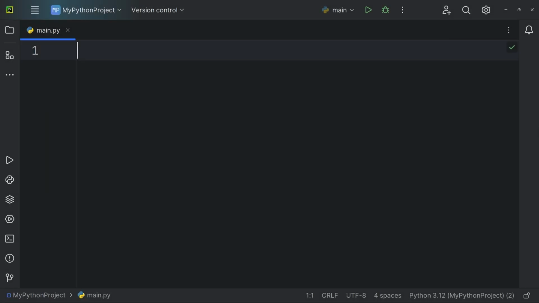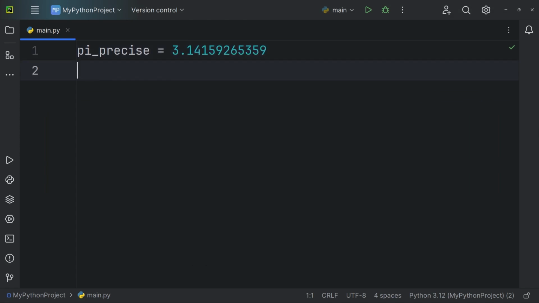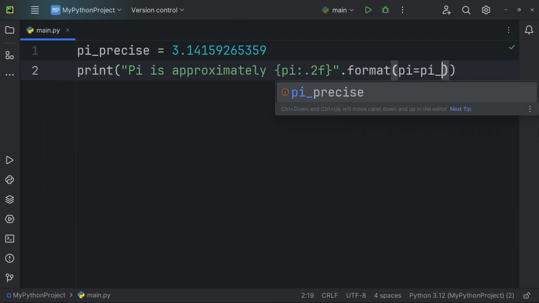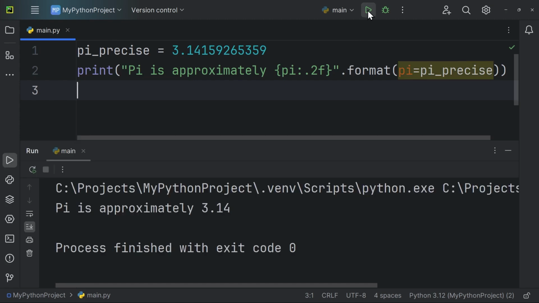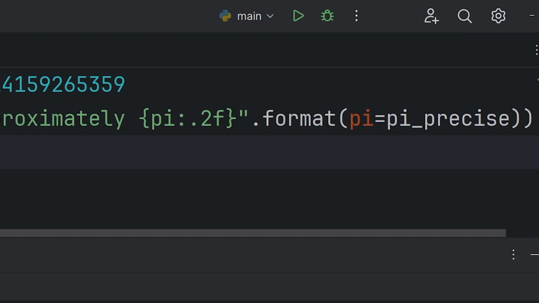Consider another example. We assign the value of pi with many decimal places to a variable named pi_precise. Now, we want to format the output to show only 2 decimal digits. This time, we explicitly specify the argument keyword in the format method. In the placeholder, we put the keyword pi, followed by a colon and then the specifier for the decimal number.